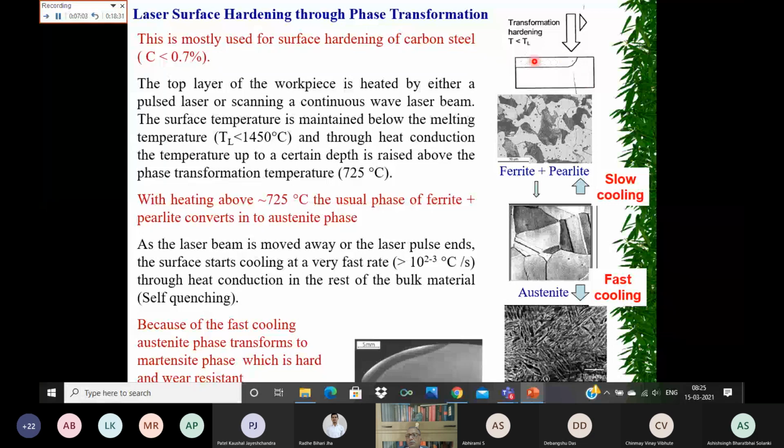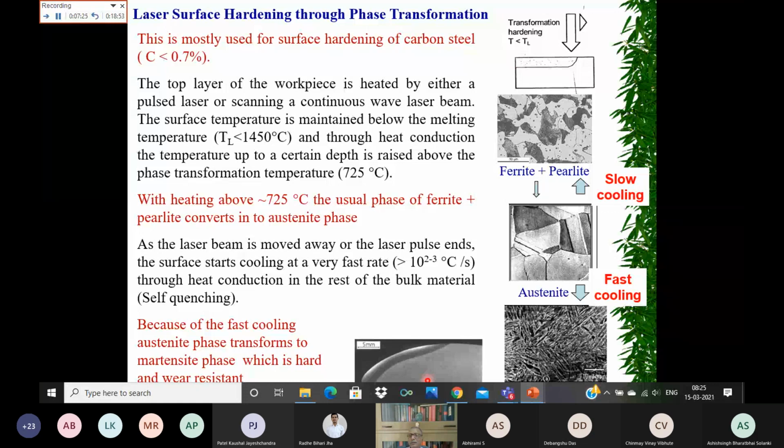However, only the top surface undergoes wear and tear, so we need the surface to be hardened, and you can control the thickness to around 500 micron to a millimeter or so, where the surface is converted into martensite and the hardness is increased.